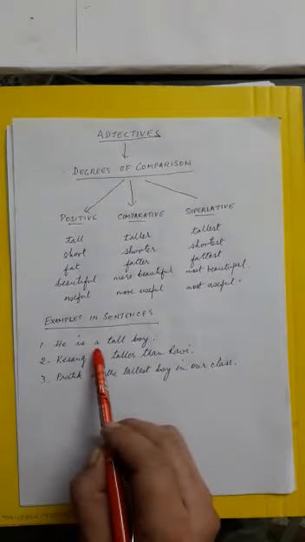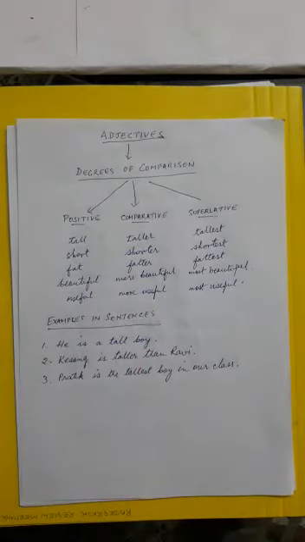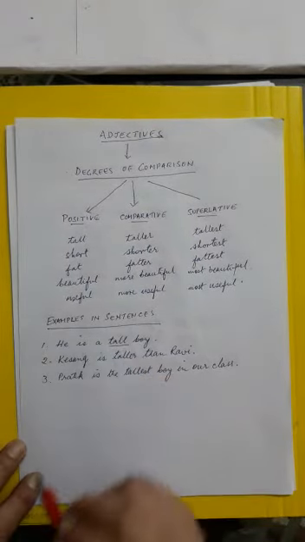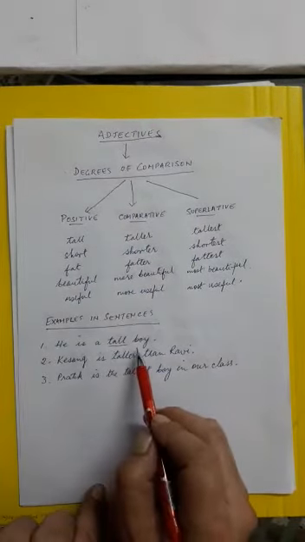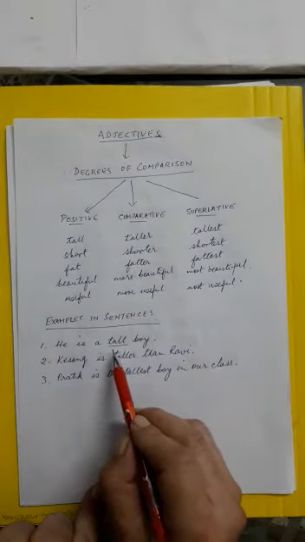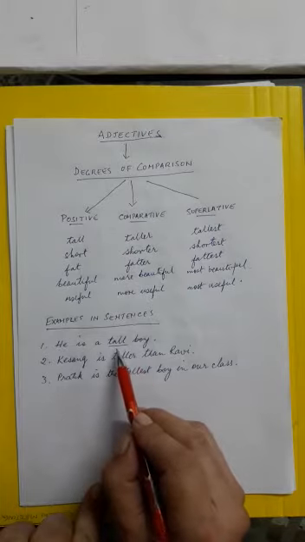he is a tall boy. Which is the adjective here? Tall. Tall is describing the boy. It's just an ordinary adjective. It is just describing one person. We are not comparing with any other thing.